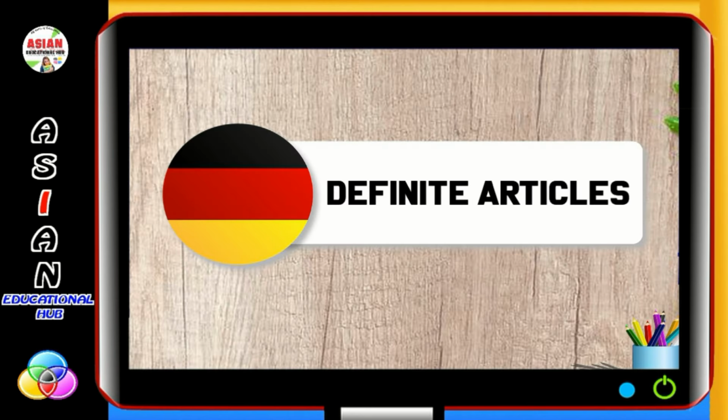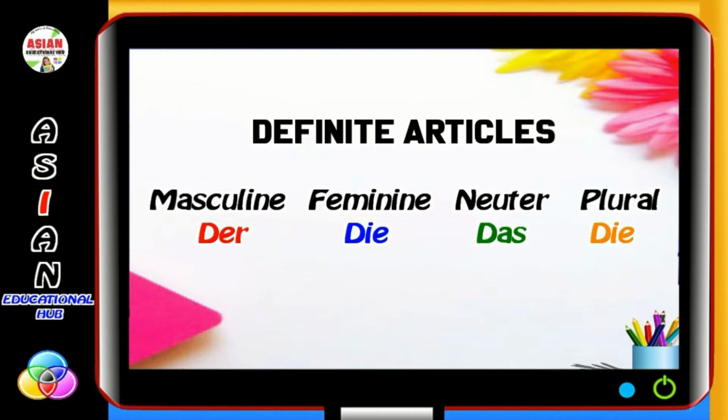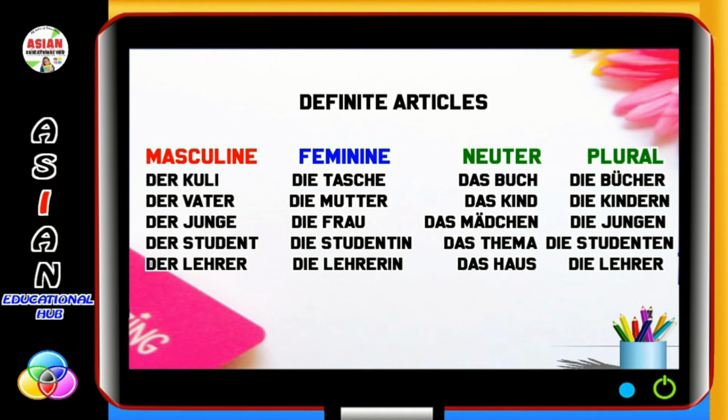So first of all, we'll talk about definite articles. In definite articles, as I have already told you, masculine, feminine, neuter and plural. And we use der with masculine noun, die with feminine noun, das with the neuter noun and die with plural noun. Let us see here definite articles: masculine, feminine, neuter and plural.